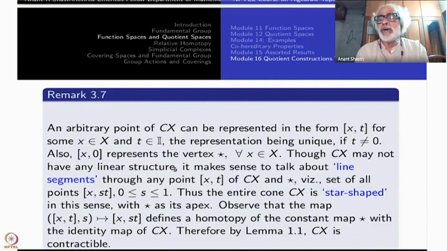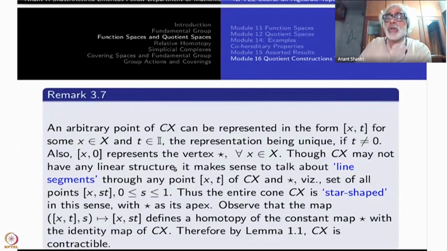Namely, the image of little x cross I. So that whole thing is there. It's actually homeomorphic to I itself. For each x, t going to [x, t] will give you an embedding of the interval I inside X cross I to again CX.